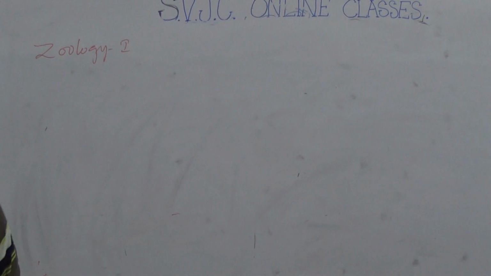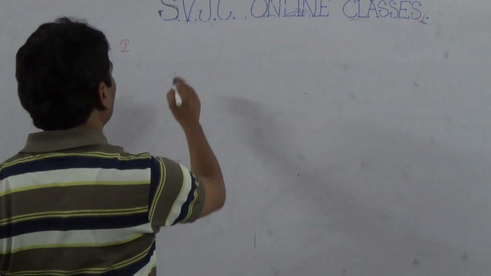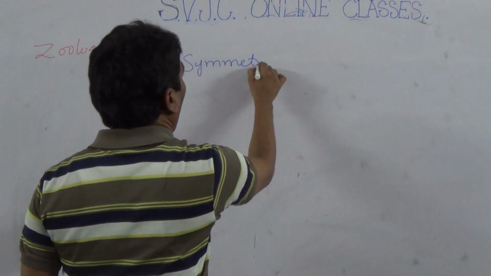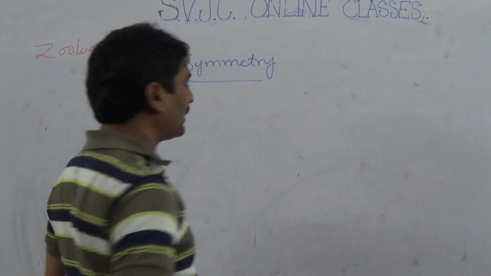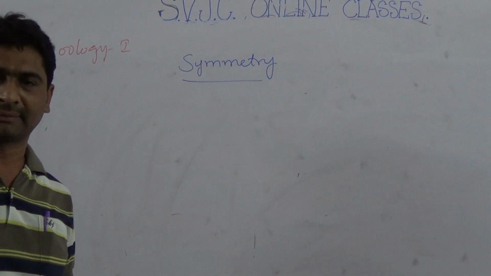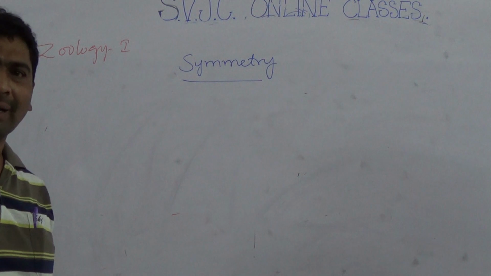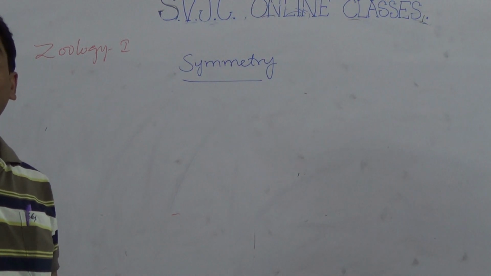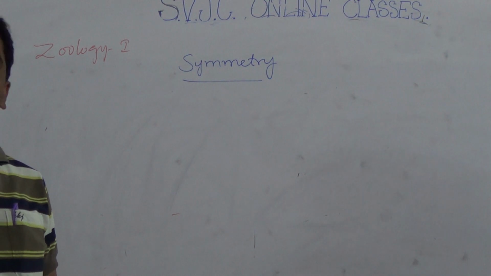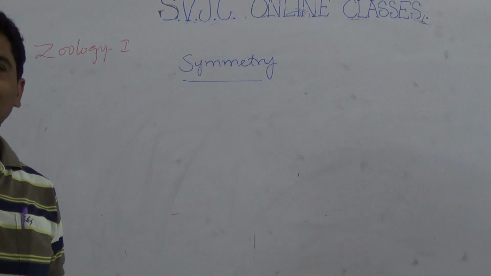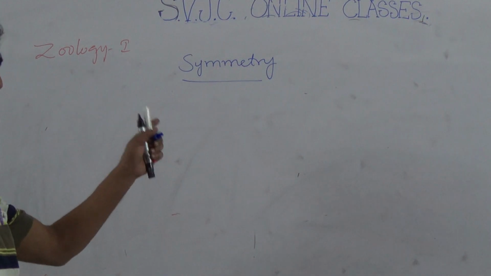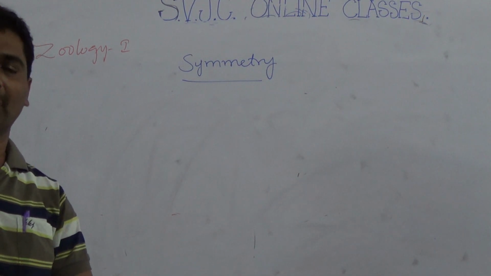The next topic is symmetry. Symmetry is a fundamental concept of animals.